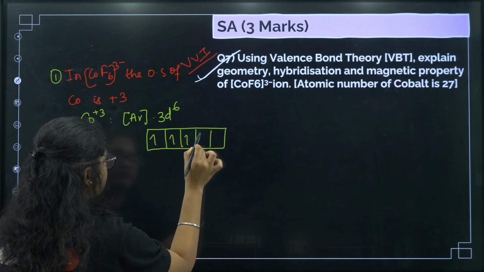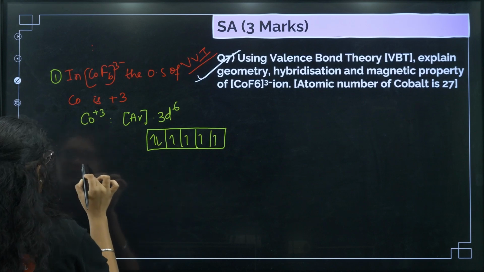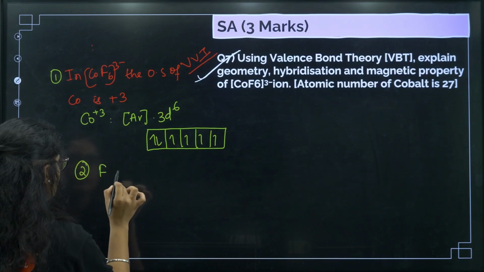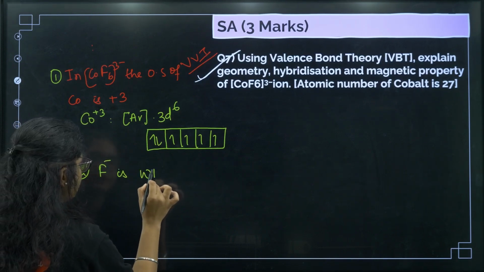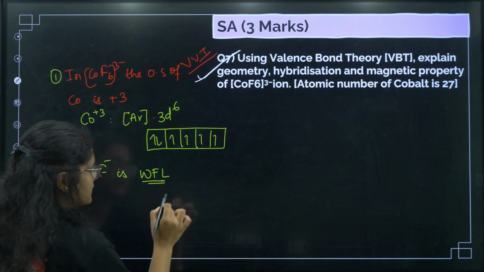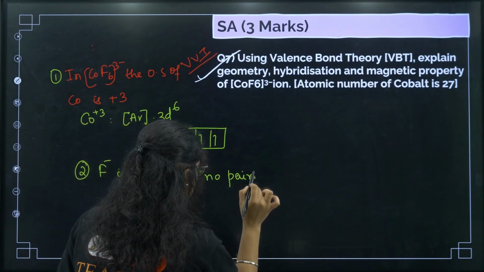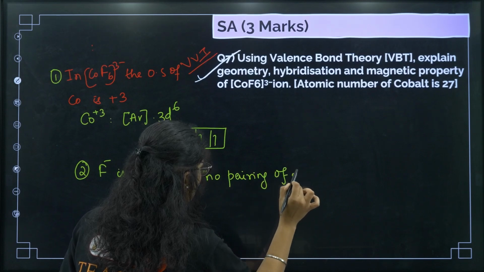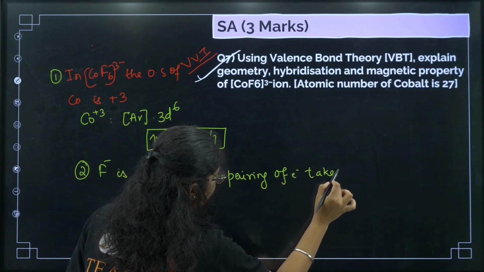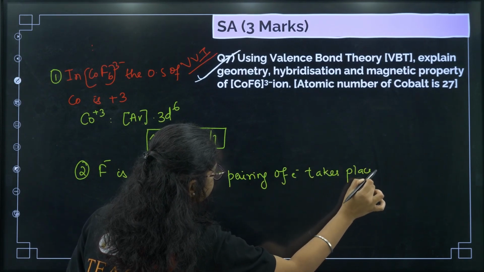1, 2, 3, 4, 5, and then 6. Now second point, write down fluorine is a weak field ligand. Okay, write the full words, not like this. So no pairing of electron takes place.